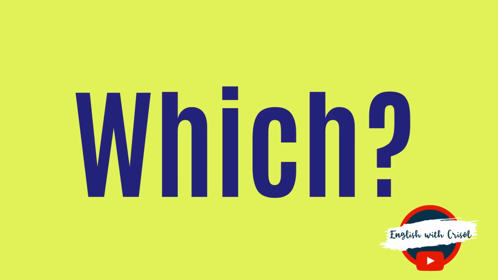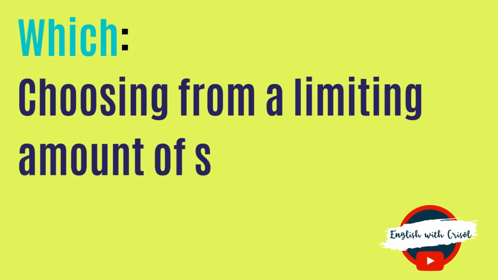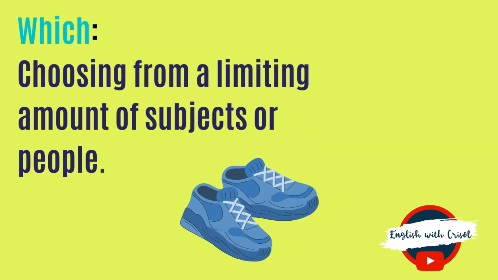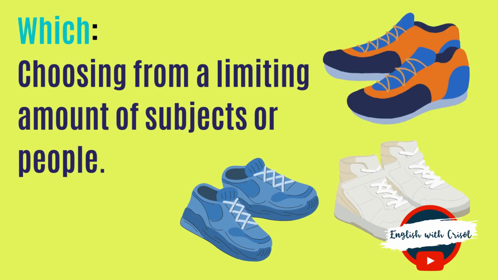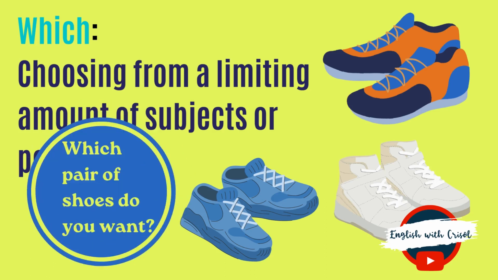Which is used for choosing from a limited number of things or people. For example, take a look at the blue pair of shoes. We also have a white pair of shoes and an orange with blue pair of shoes. We have 3 different types of shoes. Which pair of shoes do you want?